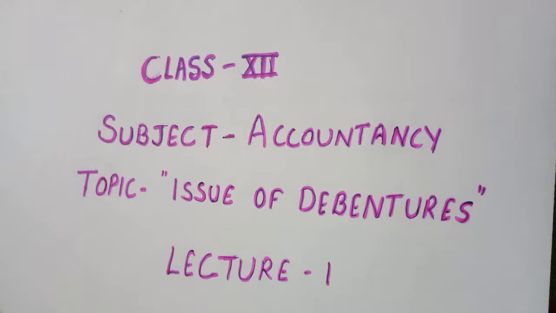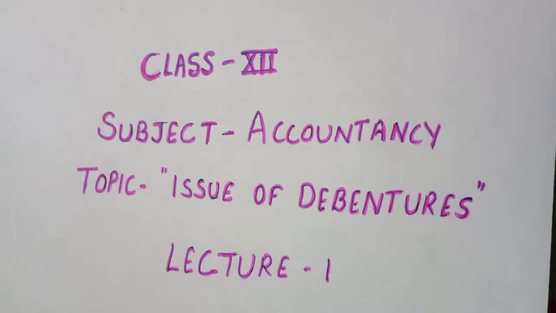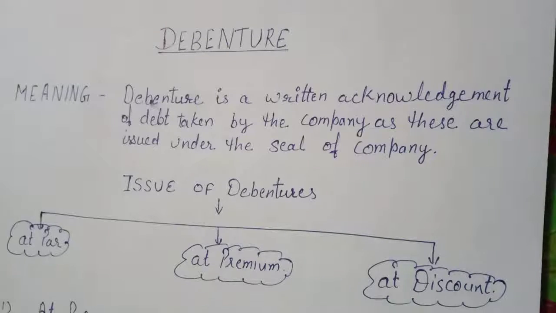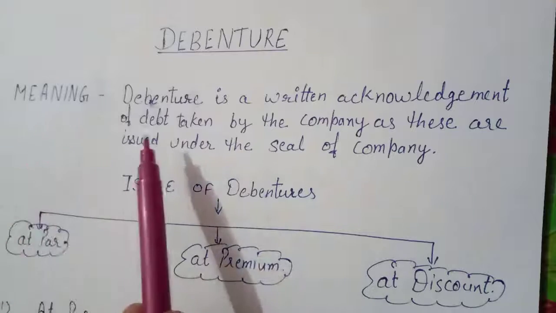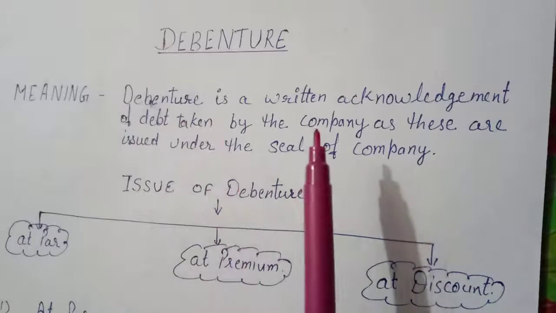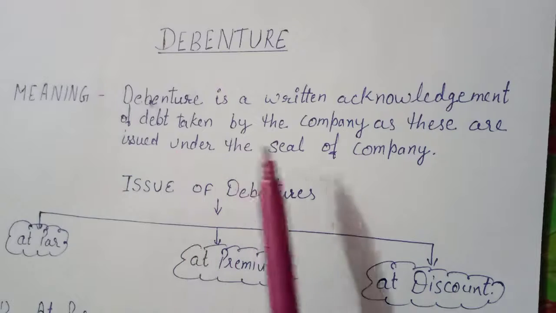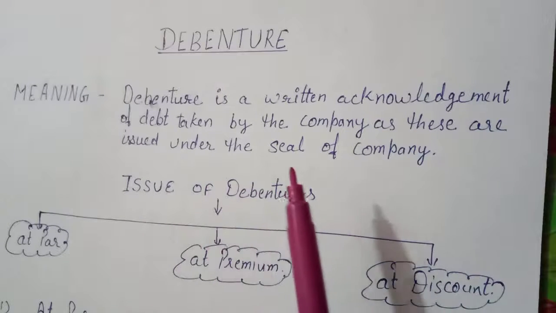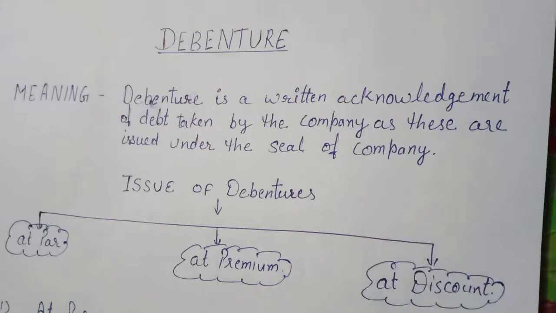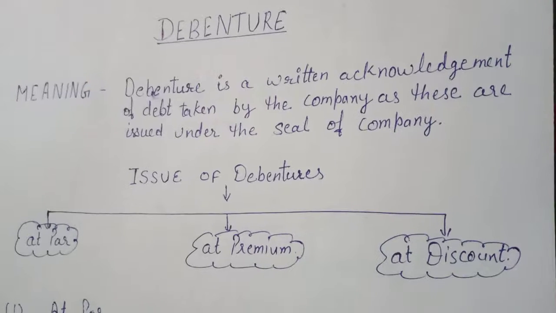Lecture first. So, let us start with the meaning of debentures. A debenture is the written acknowledgement of debt taken by the company, as these are issued under the seal of the company. Debentures may be issued at par, at premium and at discount.